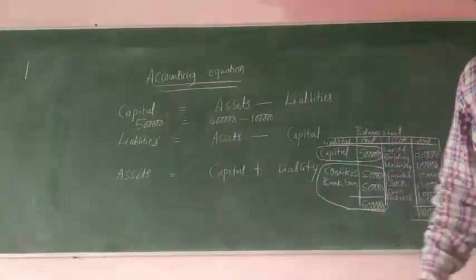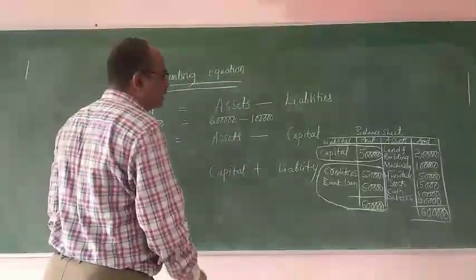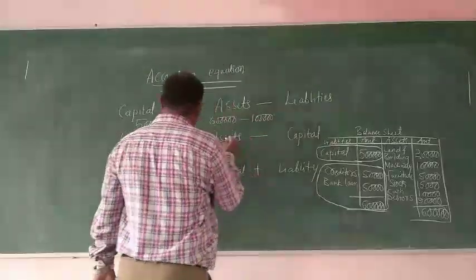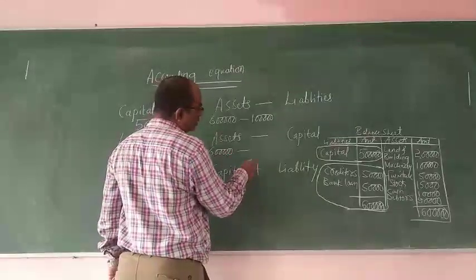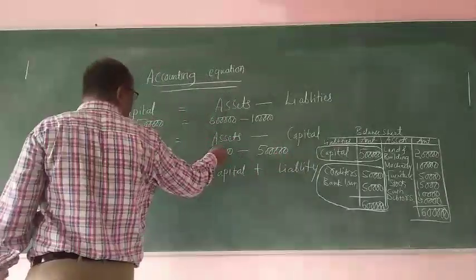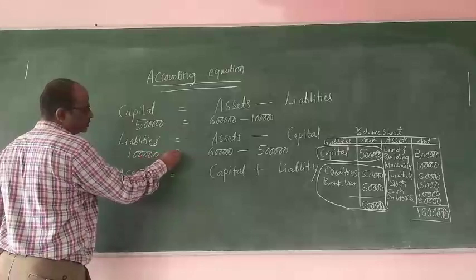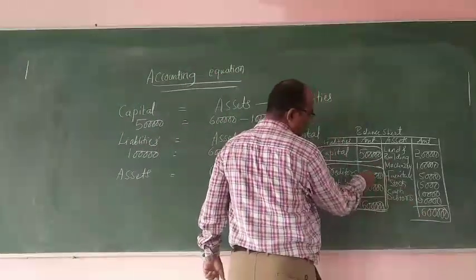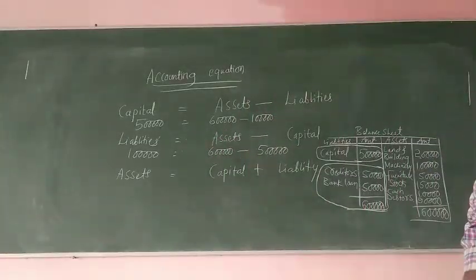So in this example, we are supposed to find out the liabilities. Liability is equal to what? Assets minus capital. Assets total is how much? 6 lakh. And capital is how much? 5 lakh. So 6 lakh minus 5 lakh equal to 1 lakh is the liabilities. So see here, 6 lakh minus 5 lakh equal to 1 lakh. 50,000 plus 50,000 is the outside liability or liabilities.